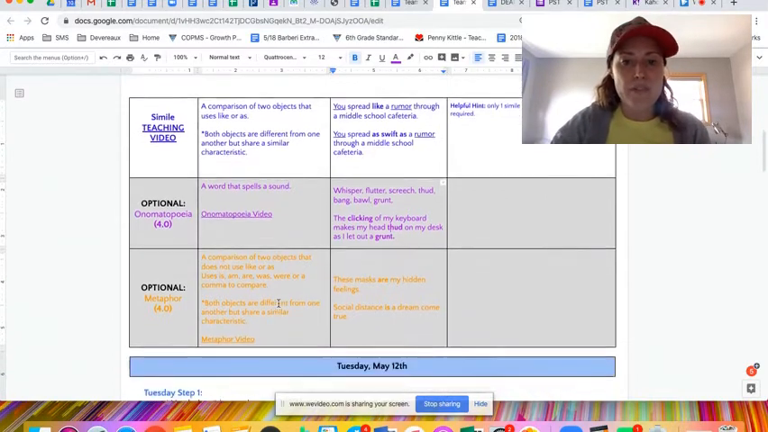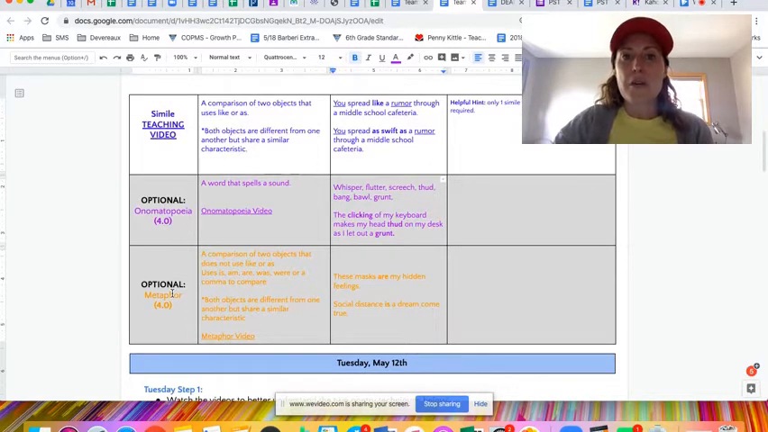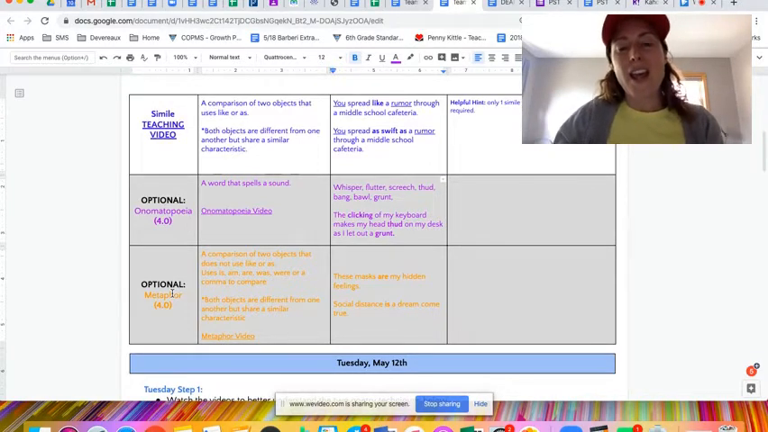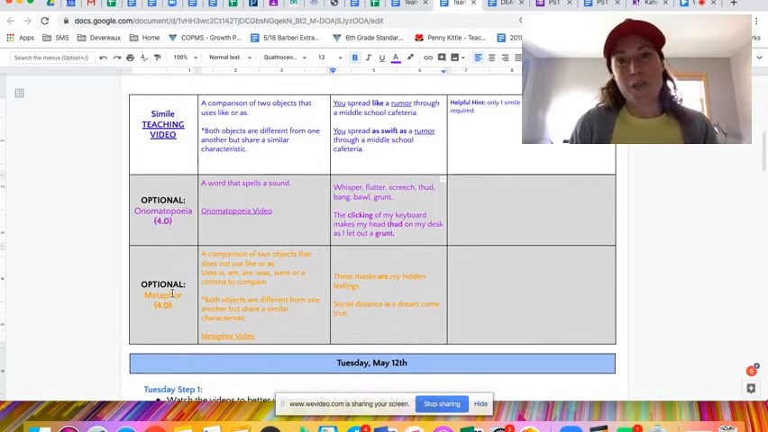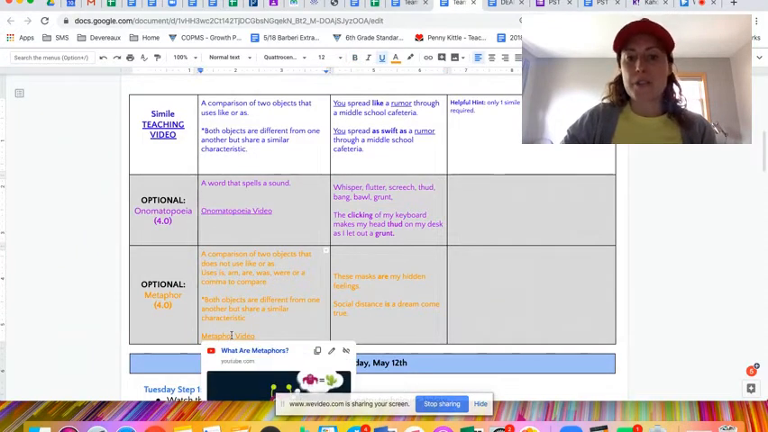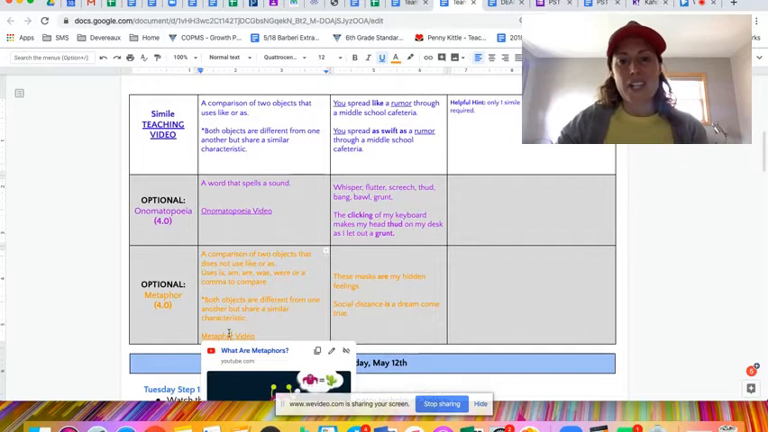The final option for Monday is metaphor. So metaphor is similar to simile, except in metaphor, you're actually saying that 2 things are the same thing. The masks are my hidden feelings. Social distance is a dream come true. For some people it is, for some people it isn't, right? But life is a highway from that song you may have seen in Cars. That is a metaphor. So it's using is, am, are, was, were, or sometimes a comma to separate, okay? And there's a metaphor video here for you too from YouTube. So not a teacher video, but just a kind of example there.